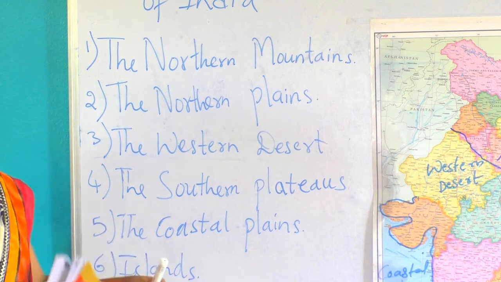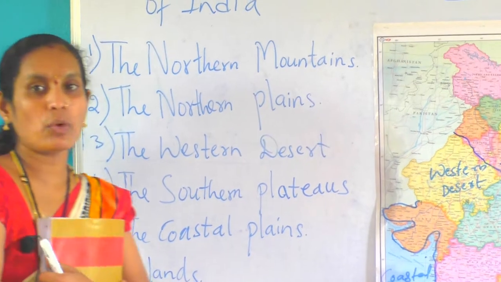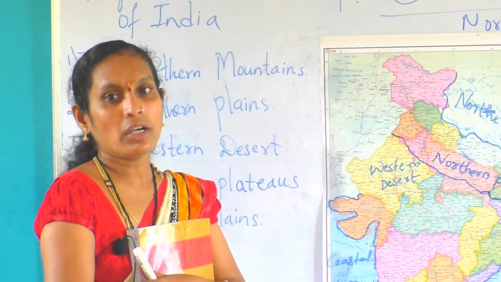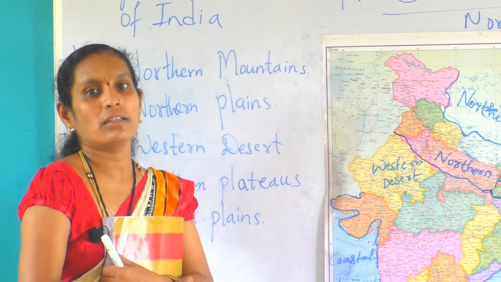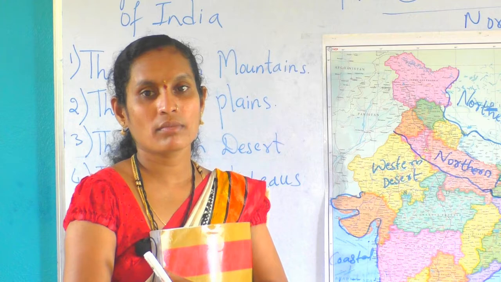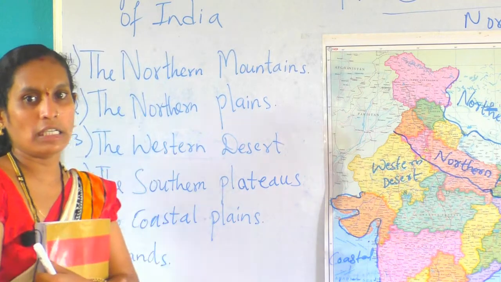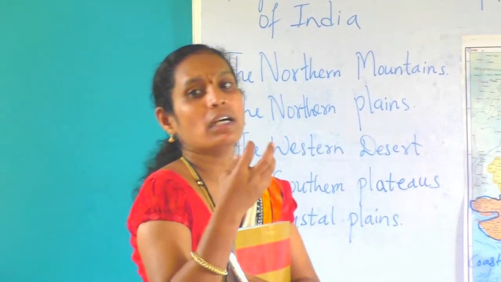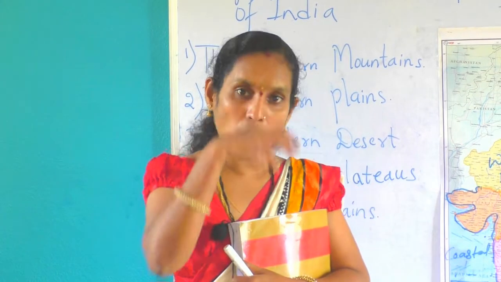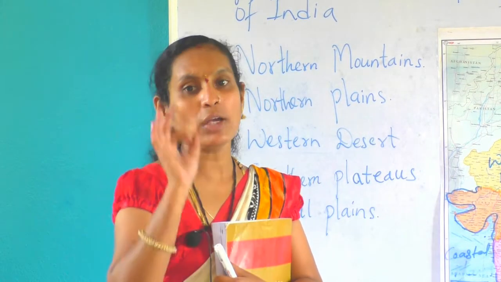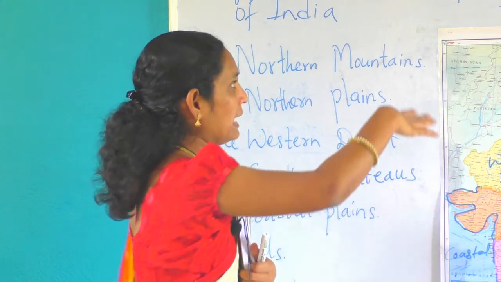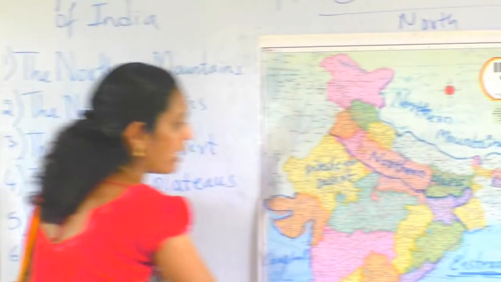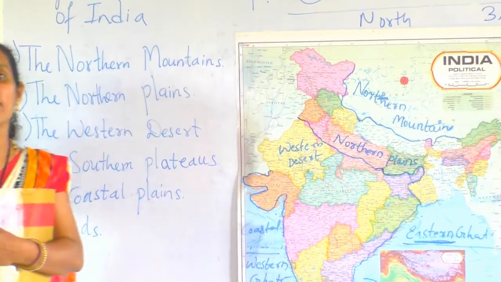What do you mean by physical divisions? I will give you one example. Today your friend Amar came to school. Outside he is looking good, but inside he is feeling very sick. He is feeling very tired. But outside he is looking good only. Like that only, India has 6 physical divisions, meaning the outer part. In the outer part we have 6 divisions, 6 parts.